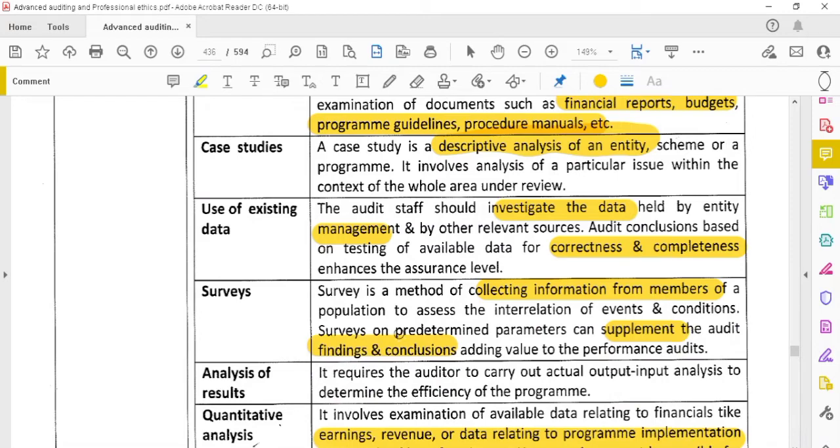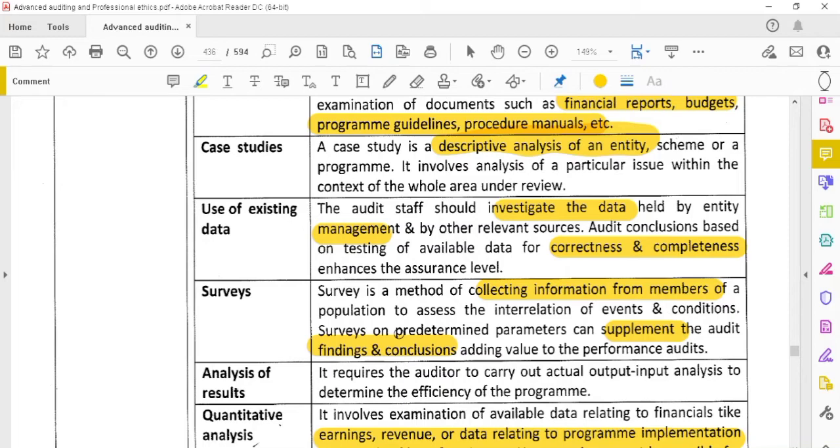Next is surveys. Surveys means collecting the information from the members. Collecting the information from the members of the population to assess the interrelation of the events and then conditions. Means any information whether it is required from any members. Means for example அந்த program மூலமா எந்தெந்த பப்ளிக் பீப்புள் வந்து பெனிஃபிட் ஆயிருக்காங்க அந்த பீப்புள் கிட்ட நம்ம சர்வே எடுக்கலாம்.